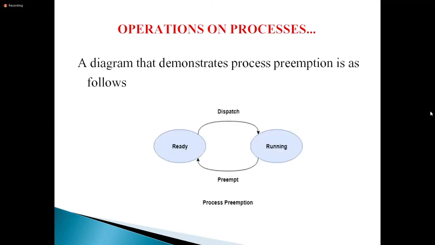Okay? See, you know the dispatcher will dispatch the process. One process is in the ready queue, you already know. In the ready queue, the processes are loaded into main memory. The dispatcher sends one of the processes to running, that is, the CPU will execute it. In the meantime, any preemption, preempt means interrupt. So when one of the processes is interrupted, the CPU is assigned to the next process.